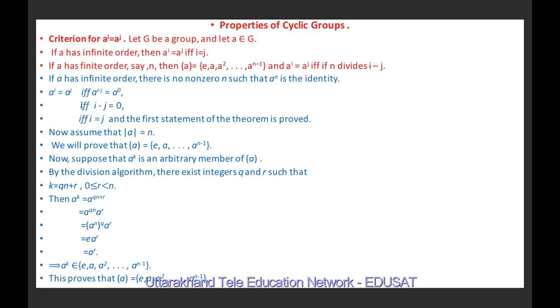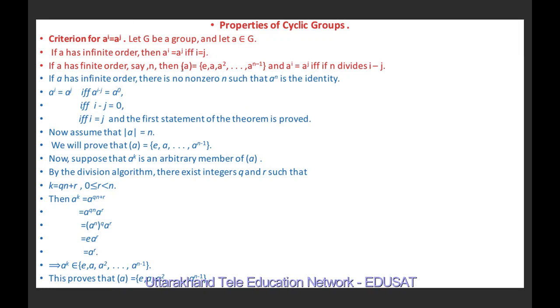And this is possible if and only if i minus j equals 0, that is, if and only if i equals j. It means the first statement of the theorem is true: if a has infinite order, then a^i equals a^j if and only if i equals j.